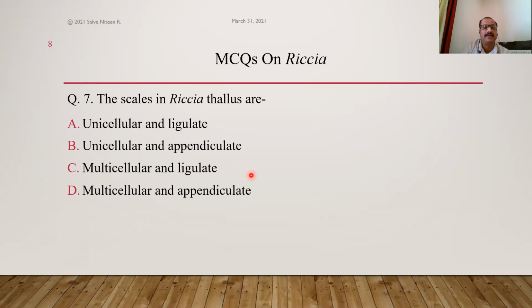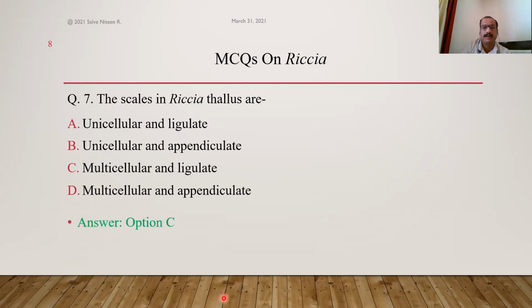multicellular, ligulate, appendiculate. So we know rhizoids are unicellular and scales are ventral multicellular structures which are present peripherally, and these are multicellular but ligulate. They are without any appendage. They are not branched. So multicellular and ligulate scales are the characteristic feature. So here the answer will be option C.